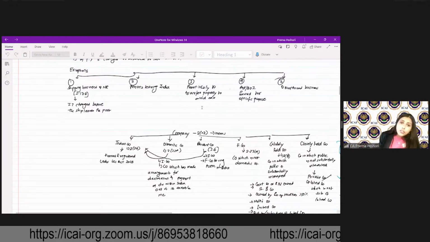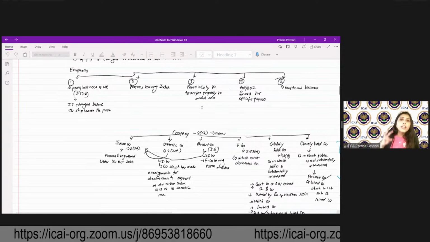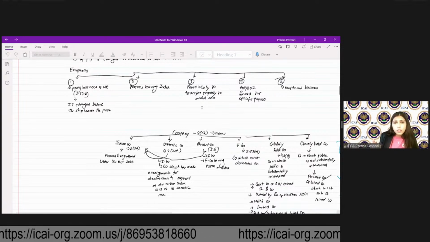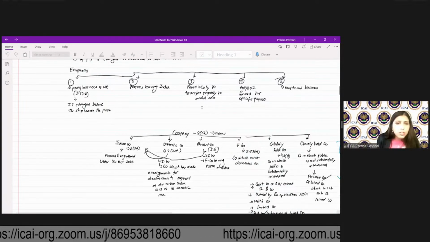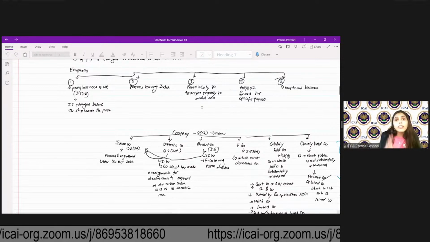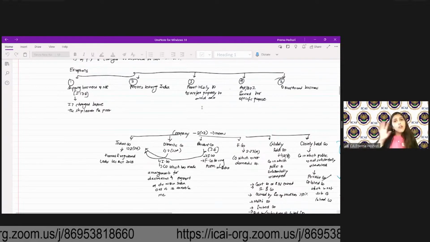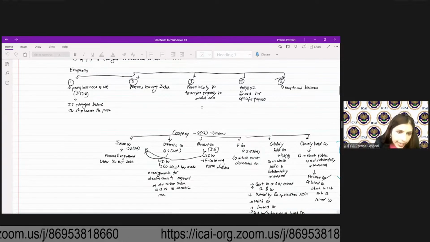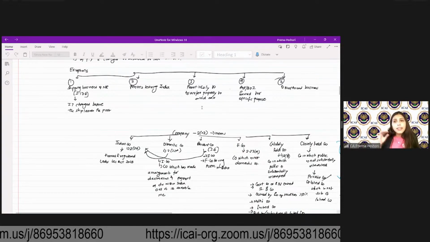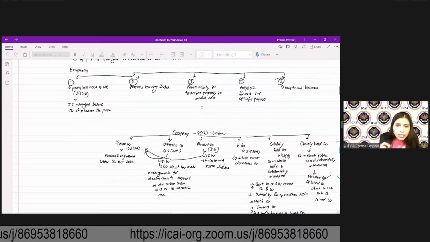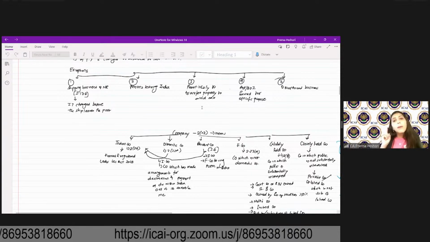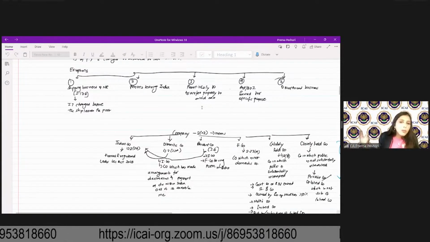There is no condition for manufacturing, no condition that the business should not be formed by reconstruction or with the old plant and machinery. All of those conditions are not there. The only condition is that these deductions, which are similar to 115BAB, should not be claimed under 115BAA as well. And here you can exercise the option before the due date of filing of the return of income in any year. But once you have exercised the option, it cannot be withdrawn.